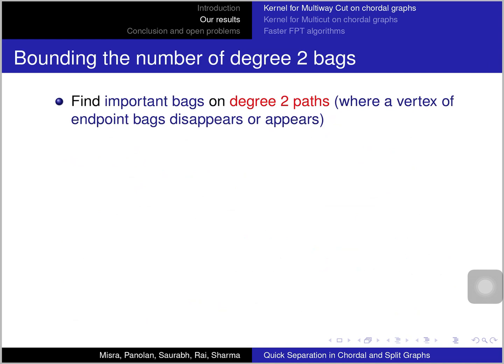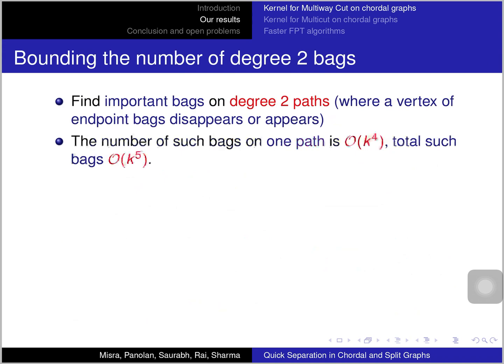Okay, so all that is left is we need to bound the number of degree 2 bags and the number of vertices that come inside the degree 2 bags. So now we find some important bags on degree 2 paths. Imagine a degree 2 path in the clique tree such that the endpoints are degree 3 bags. Suppose this is a very long path. Wherever a vertex of the endpoint bags appears or disappears, we mark those bags. We are not going to touch those bags.